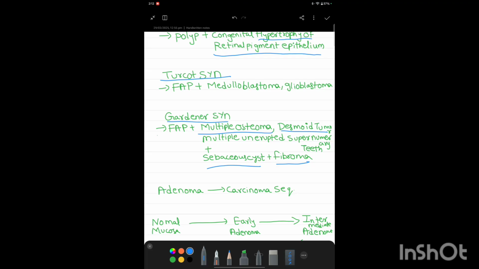Let us arrange in an orderly manner. Skin, sebaceous cyst is seen. Next, below the skin, fibroma is seen. Next, below that, bone is seen. So, multiple osteoma. Multiple osteoma can occur in the skull or any other bone. Next, desmoid tumor. Next, unerupted teeth. All these features add up to Gardner syndrome.